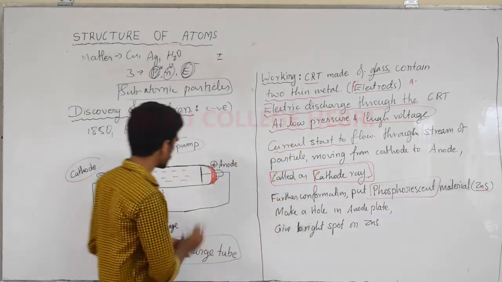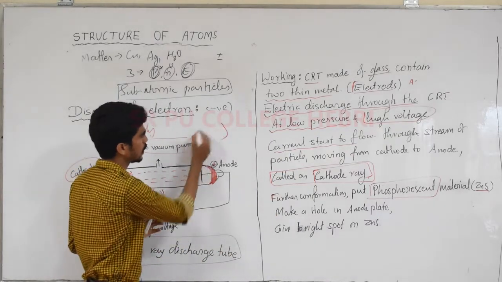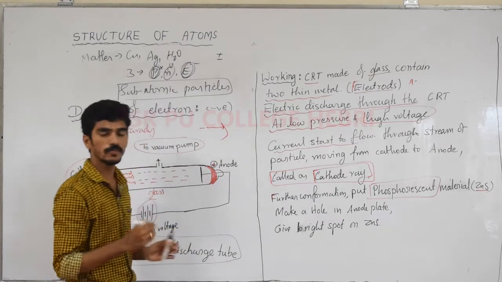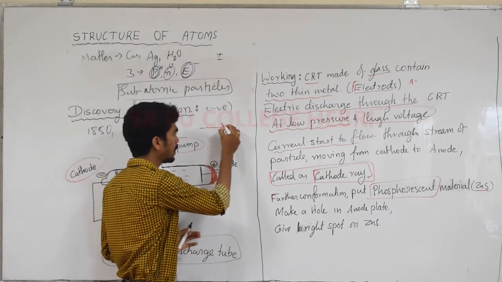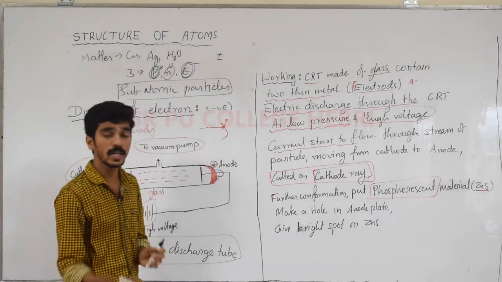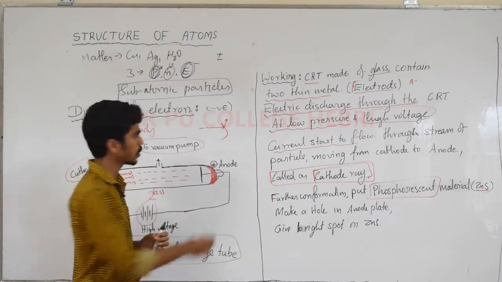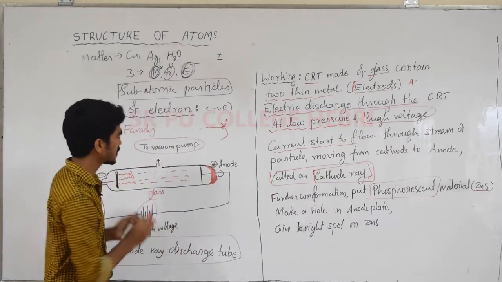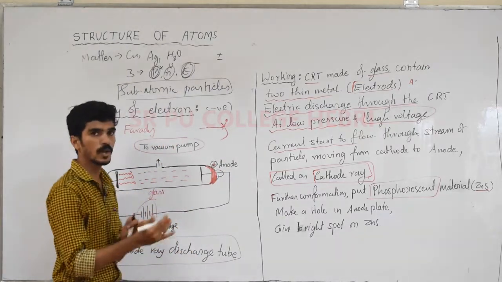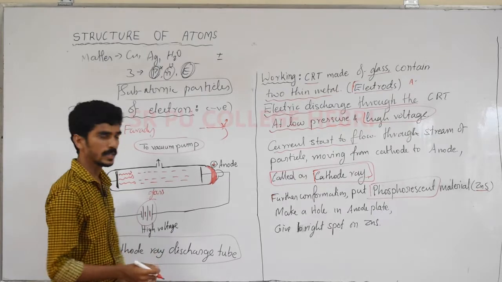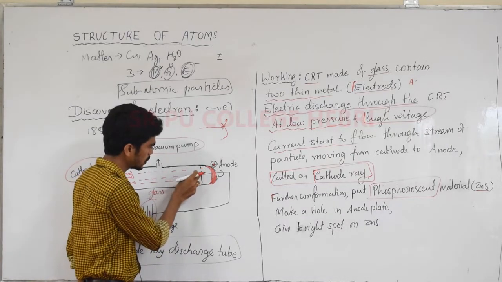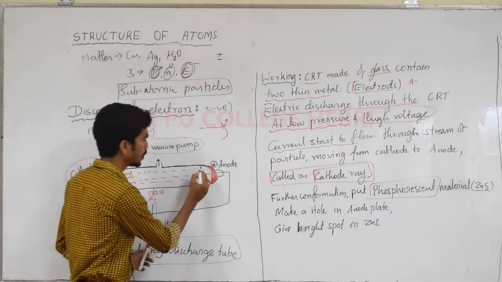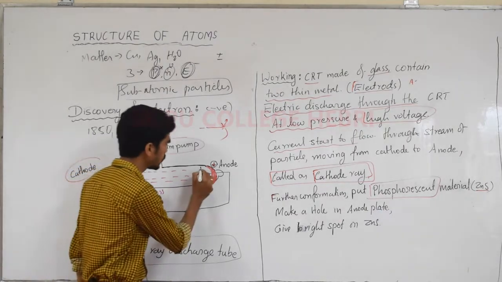If a negative particle hits the fluorescent or phosphorescent material, it will emit light, and we will get a bright spot there. The same thing we should apply here. And one more setting, what is that? They will put a porous plate at the anode end. At the anode end, holes will be created.